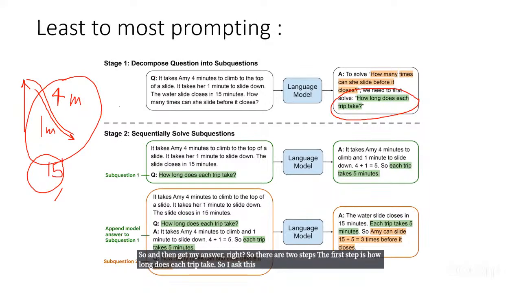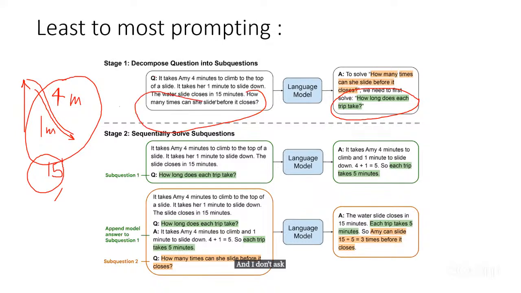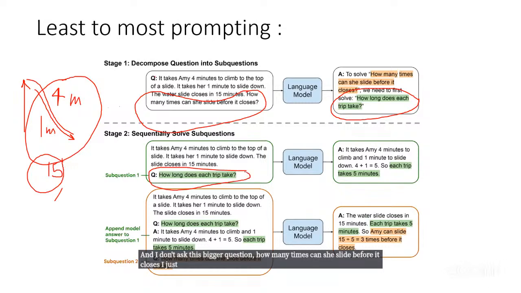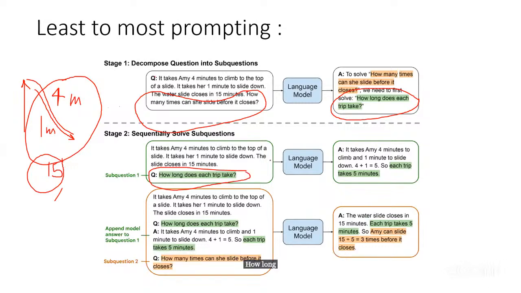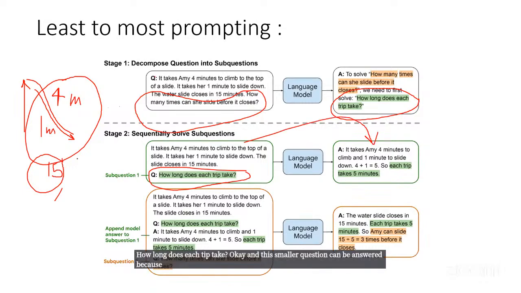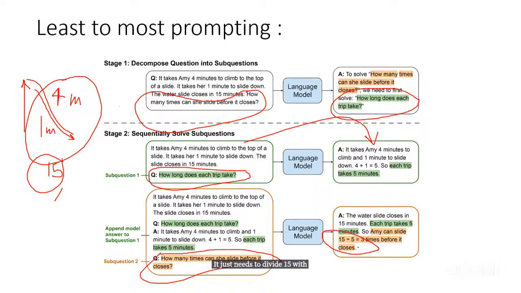I ask this question, and I don't ask the bigger question, how many times can she slide before it closes? I just ask this smaller question, how long does each trip take? And this smaller question can be answered easily. You just need to add 4 plus 1, right? Now I ask the other question, which is how many times can she slide before it closes? So now it knows that it takes 5 minutes for each trip. It just needs to divide 15 by 5, and 3 is the answer.